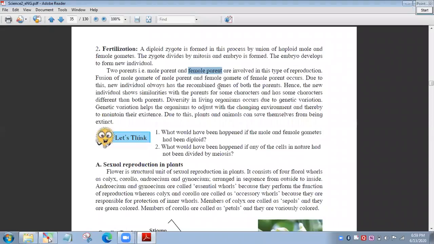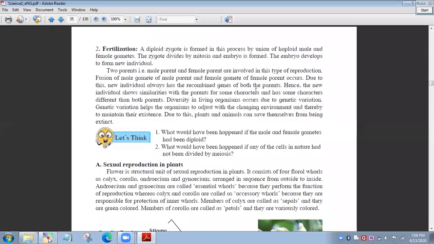Now here what happens? Actually a fusion of male and female gametes occurs. So the male gamete unites with the female gamete, and then a new individual, a baby, is formed. So here there is similarity with the parents in some characters, but some characters are different.